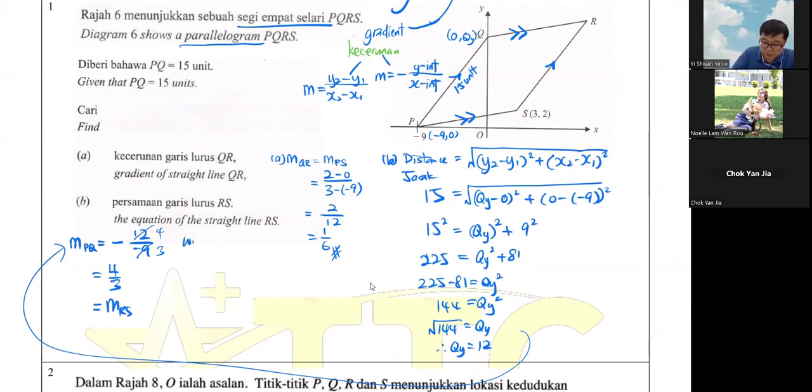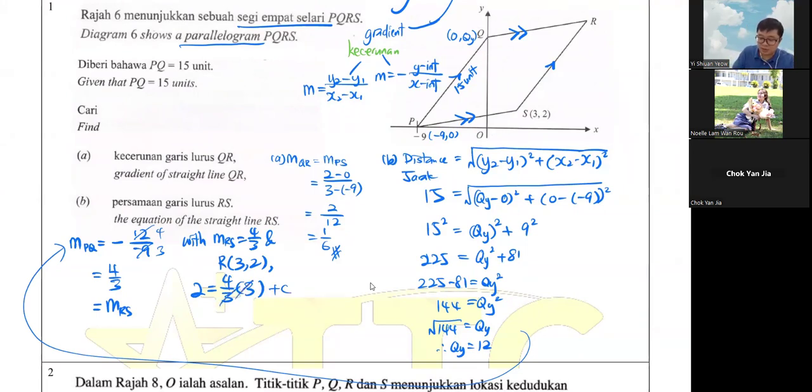So this is equal to the gradient of RS. Gradient of RS equals 3, 4, and your R is (3, 2). With these two pieces of information, Y equals MX plus C will be 2 equals 3/4 times 3 plus C. This is how you find C.